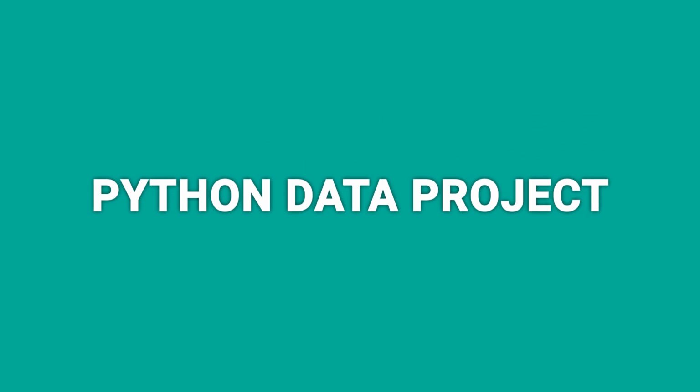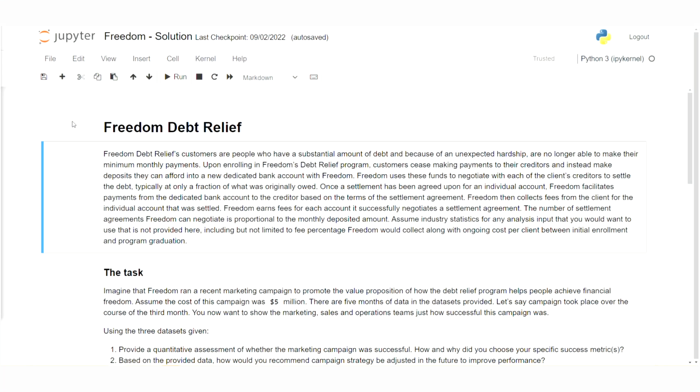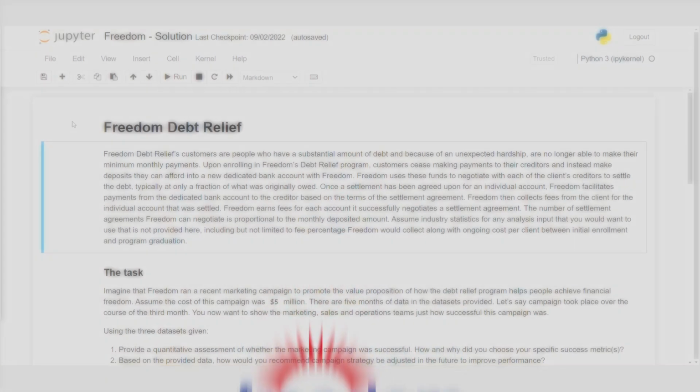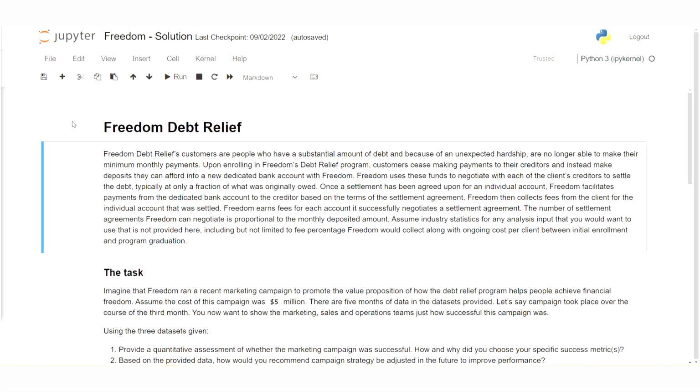Today we are going to be looking at a take-home data project. First things first, we need to understand the task. This particular assignment comes from Freedom Debt Relief, a company that attempts to aid people who have a substantial amount of debt, which they are no longer able to make the minimum monthly payments on, due to unexpected hardship.